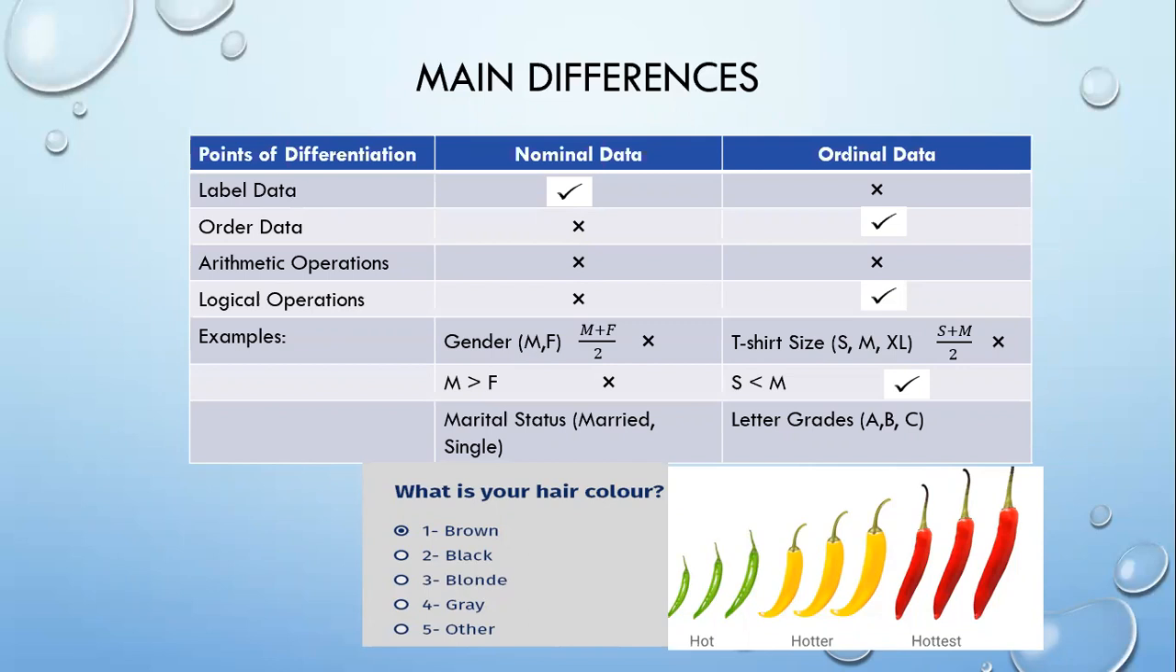For example, we say that gender is nominal data, male and female, but we cannot perform any arithmetic or logical operation. We cannot say that male plus female divided by 2 is something useful, or that male is more than female. On the other hand, we can compare t-shirt sizes such as small, medium, and extra large. We can say that small size is less than the medium size.